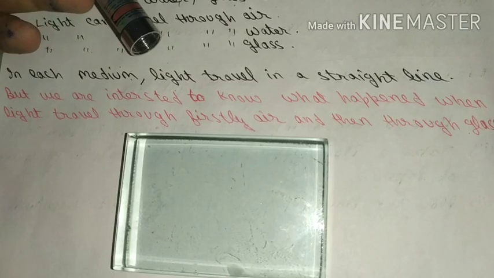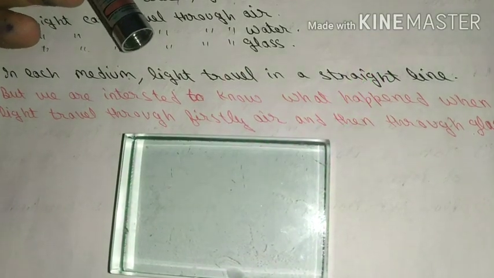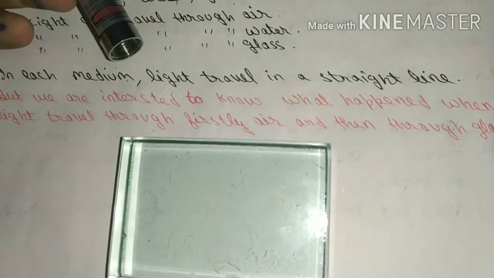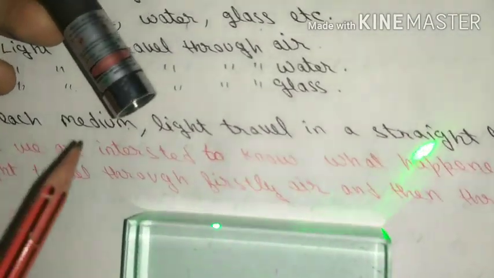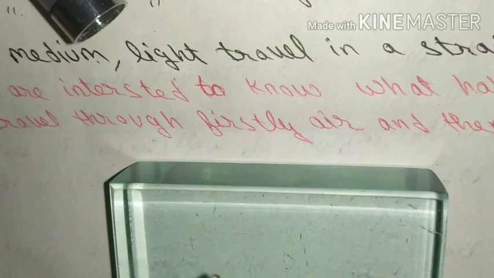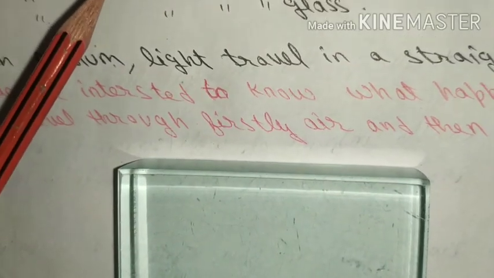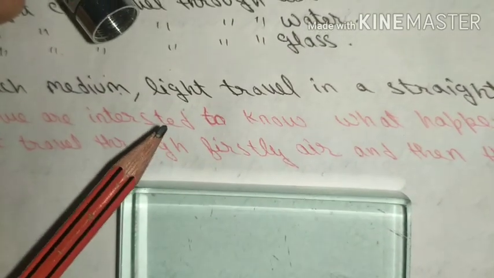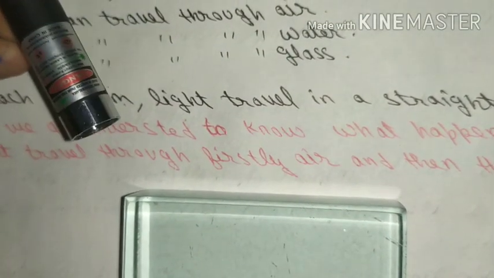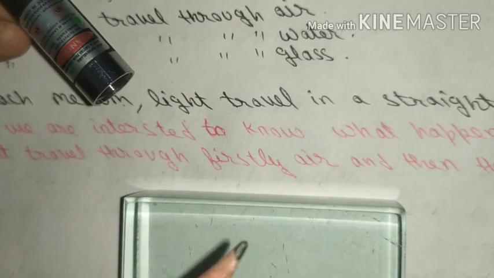If I switch on this laser, firstly the laser travels through air and then travels through glass. Our problem of interest is what happens when light first passes through air and then enters into the glass.